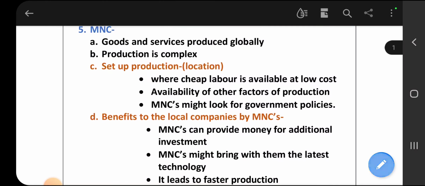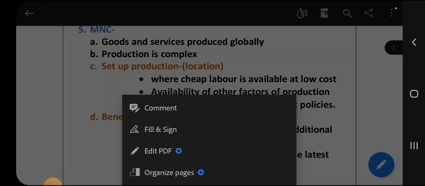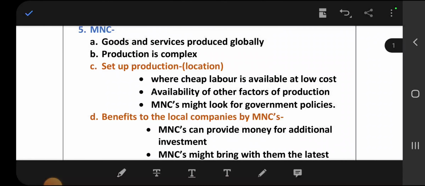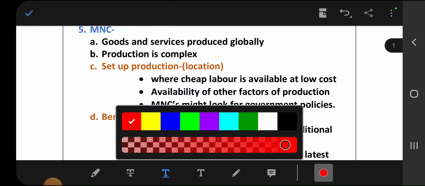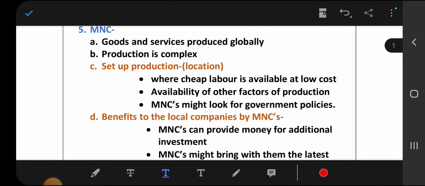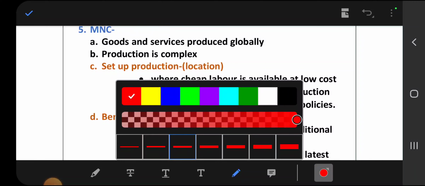What is MNC? Goods and services produced globally. Already we learned what is MNC in the first point. It organizes production in more than 2 countries. Based on that point we can write some points.